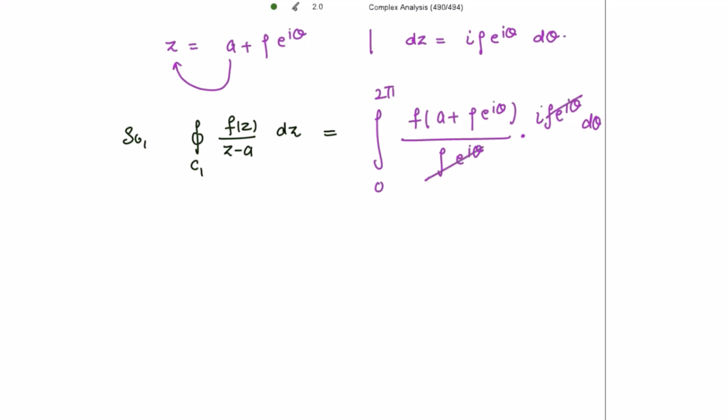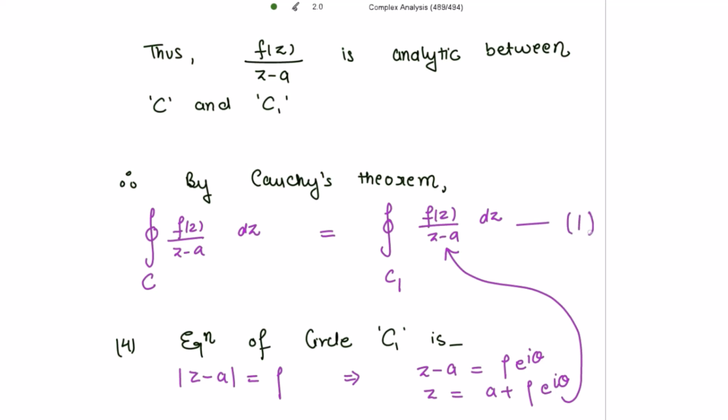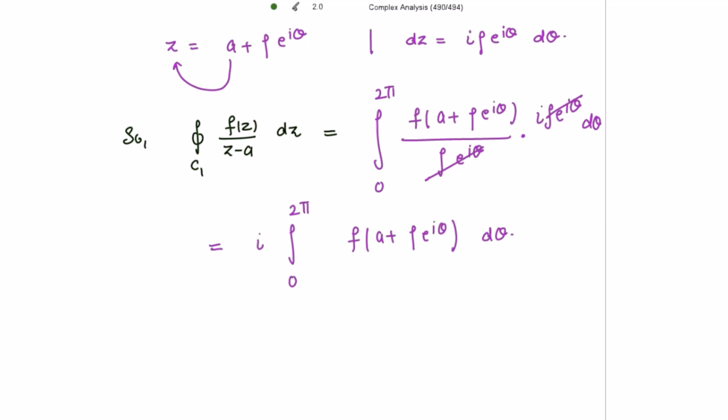So cancelling these two, we get this to be equal to i. I'm taking i outside the integral, and it is f of (a plus rho e^(iθ)) dθ. And from here, if I mark this as 1, because the integral over C1 is equal to the integral over C, I can also write the value for this integral to be equal to the integral of f(z) divided by z minus a, dz over the closed curve C. So its value is also equal to this.